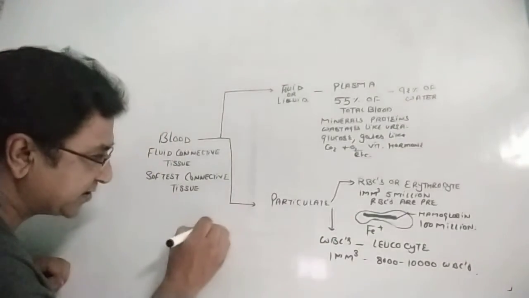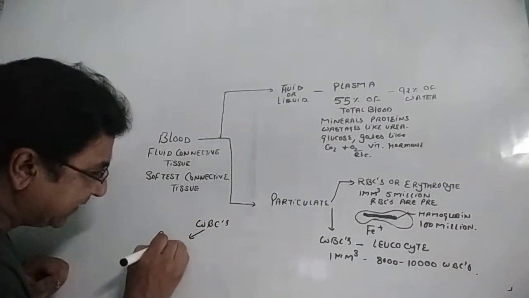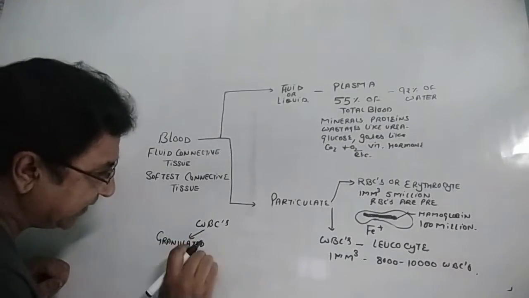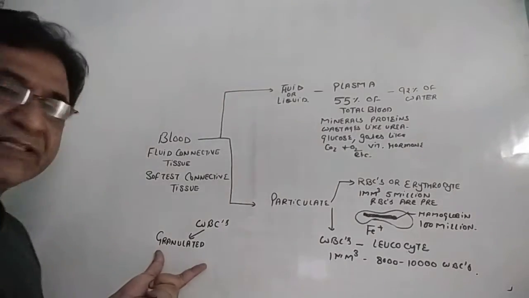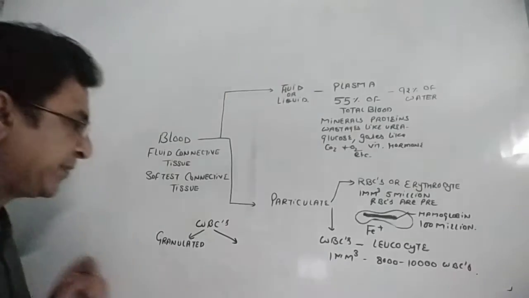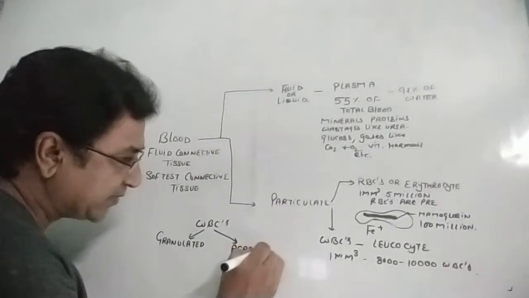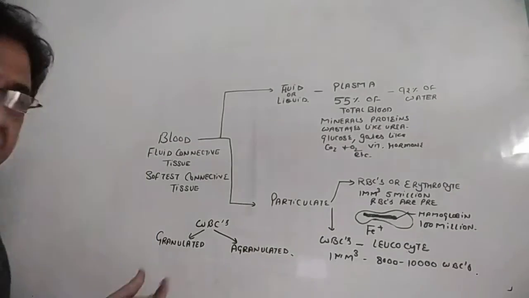Let's have a small discussion about WBCs. Granulated WBCs are those cells which have granules present in the cytoplasm. And the second one is agranulated, meaning there are no granules present in the cytoplasm of these WBCs.